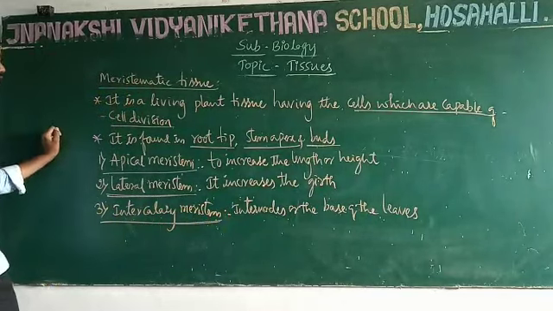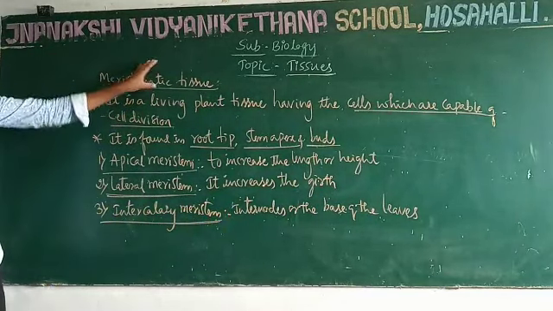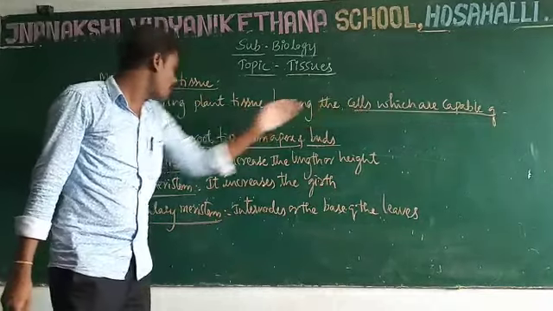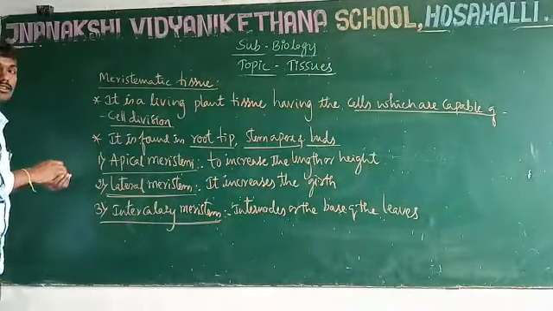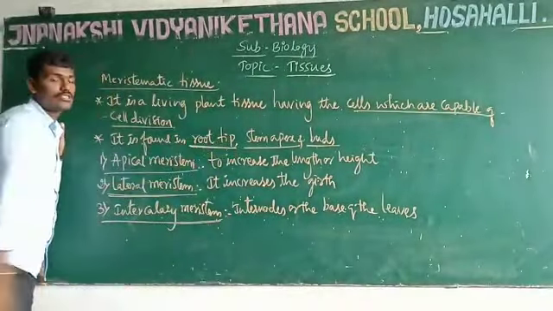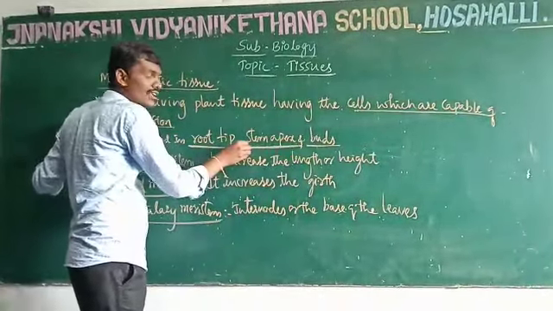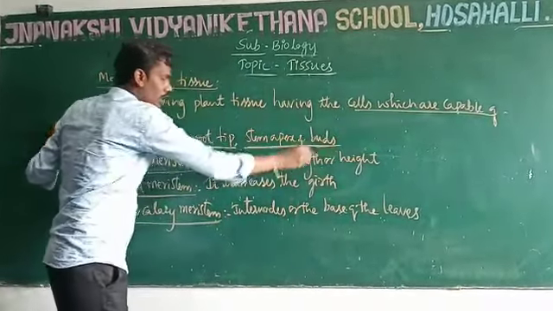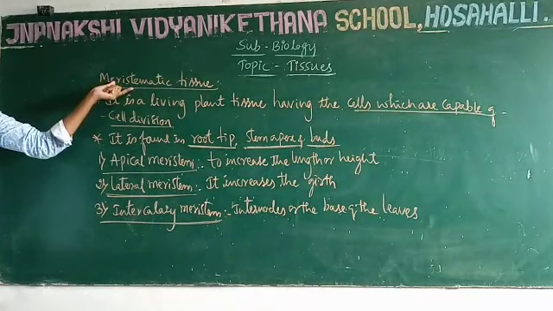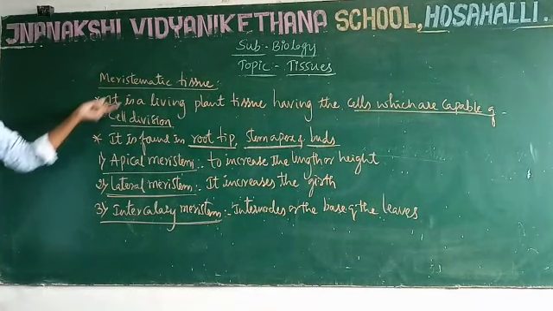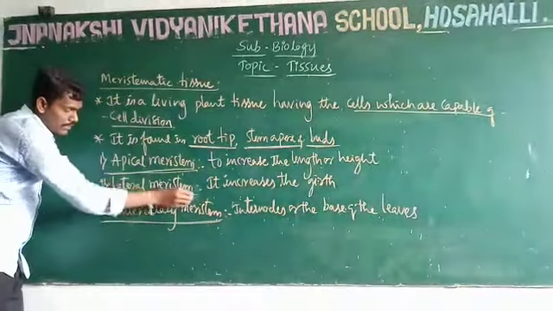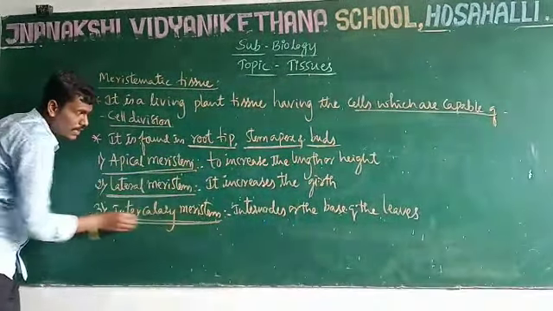So meristematic tissue is a living plant tissue having cells which are capable of cell division. It is found in the growing parts of the plant body such as shoot tip, stem apex, and in buds. Based on the functions and structure of the cells, meristematic tissue is classified into three types: apical meristem, lateral meristem, and intercalary meristem.